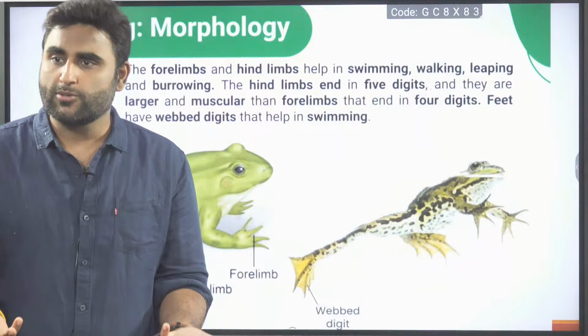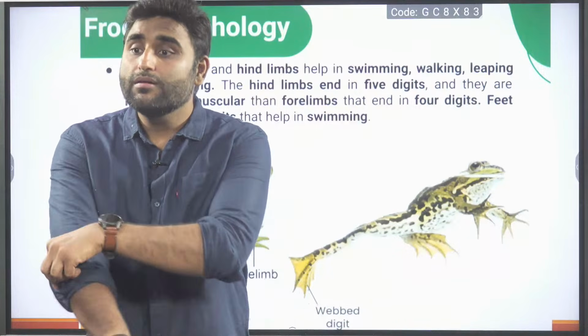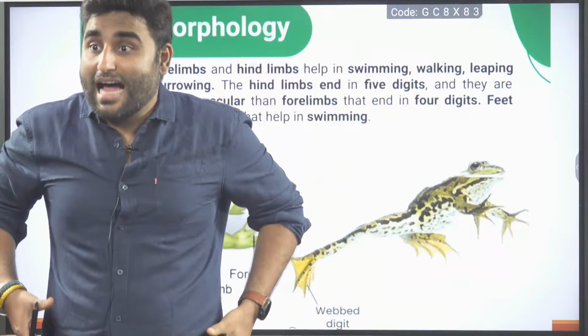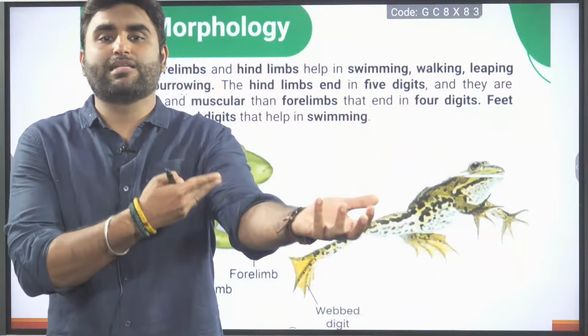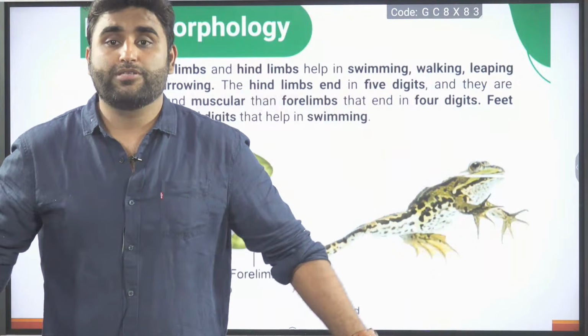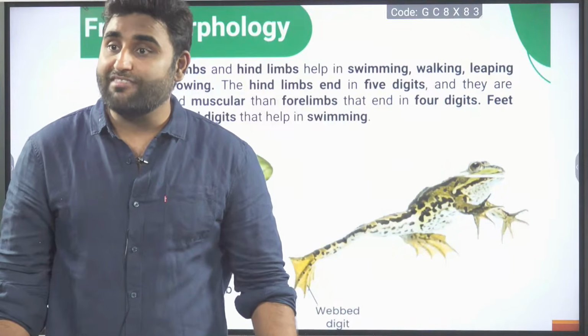In our body also the same thing. Are your forelimb and hind limb of equal length? No. Forelimbs are shorter, hind limbs are longer. In the arms there are small muscles, biceps, triceps. In the legs there are quadriceps, hamstring muscles, glutes, very big muscles, calf muscles.